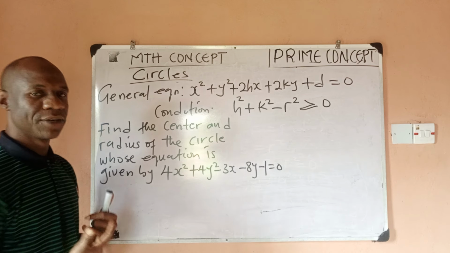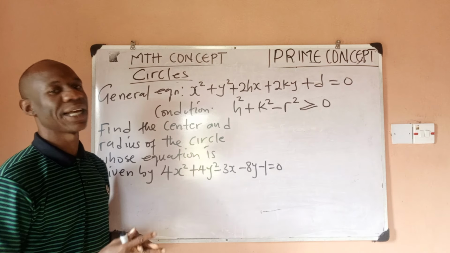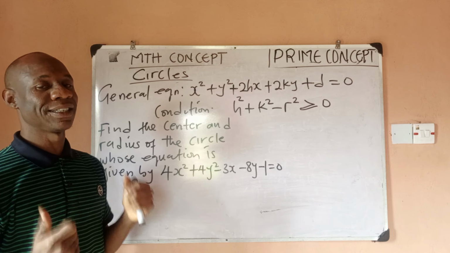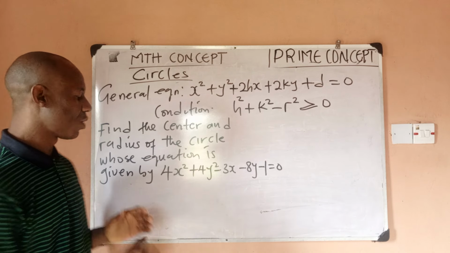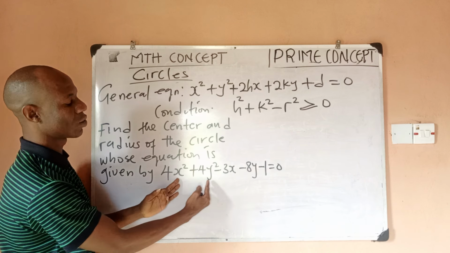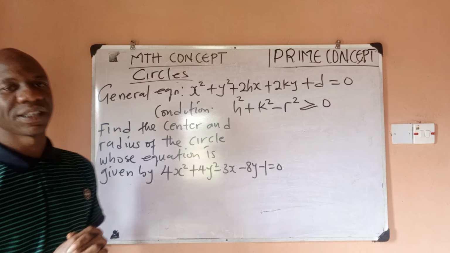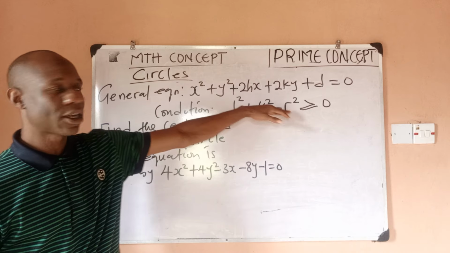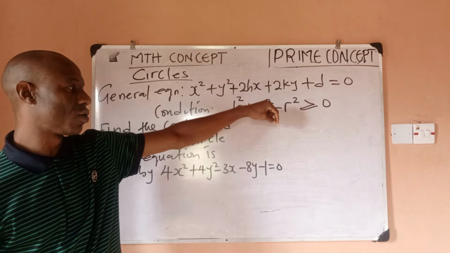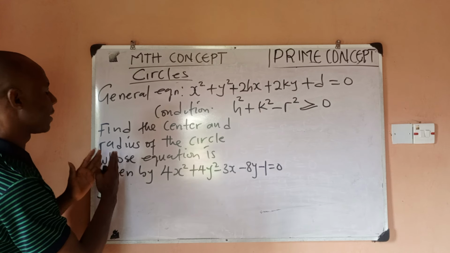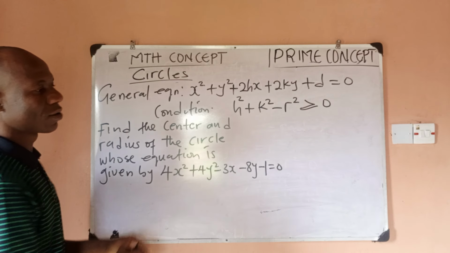So when you're given a problem under exam conditions and they ask you to verify if that equation represents a circle, one of the first things you want to check is the coefficient of x squared and y squared. If they are not the same, it means it should not represent a circle, even though there is still another condition, right? Which is the radius for that circle. But this time, what we want to get is we want to find the center of this circle and the radius.